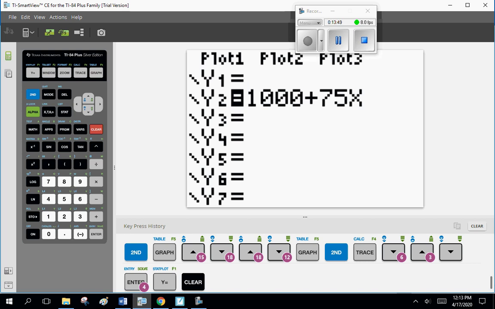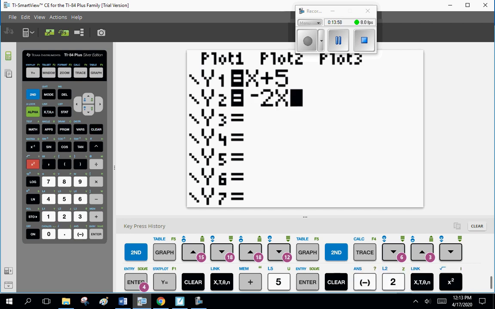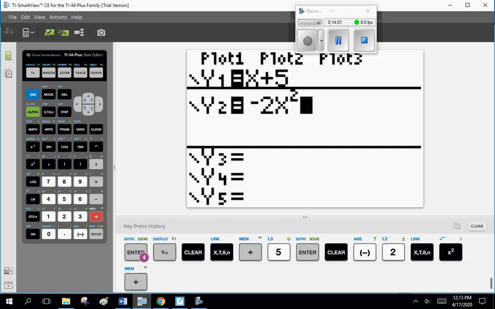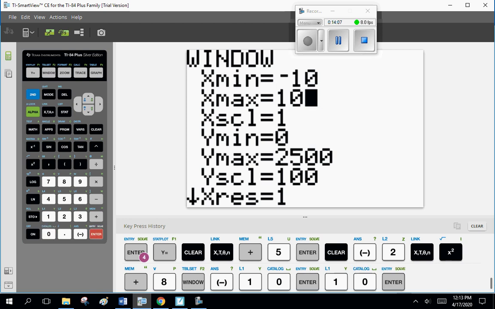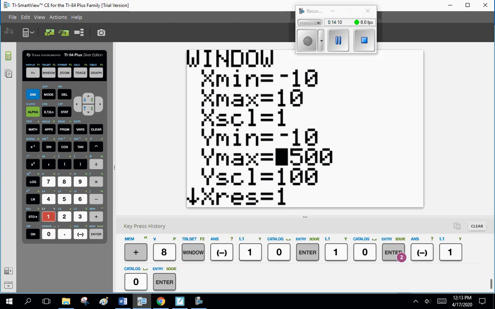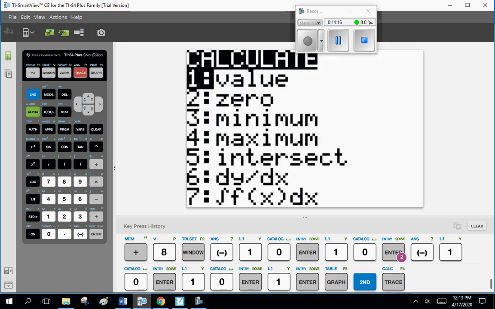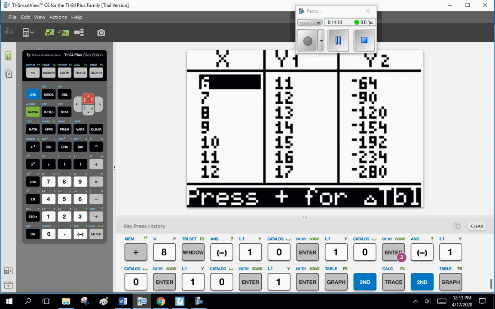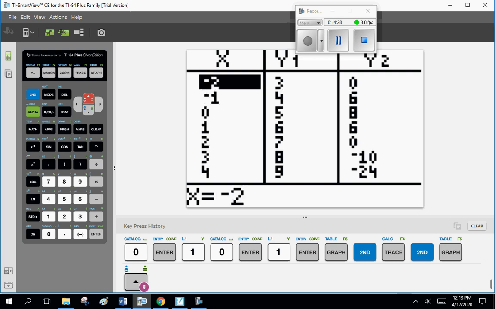X plus 5, and minus 2x squared plus 8. Now, my windows are horrible. Minus 10 to 10 in groups of 1. Graph. And there we go. Table of values. And there we go. When x is 1, both y's are 6. And yeah, they intersect somewhere around minus 1.5, but anyway.